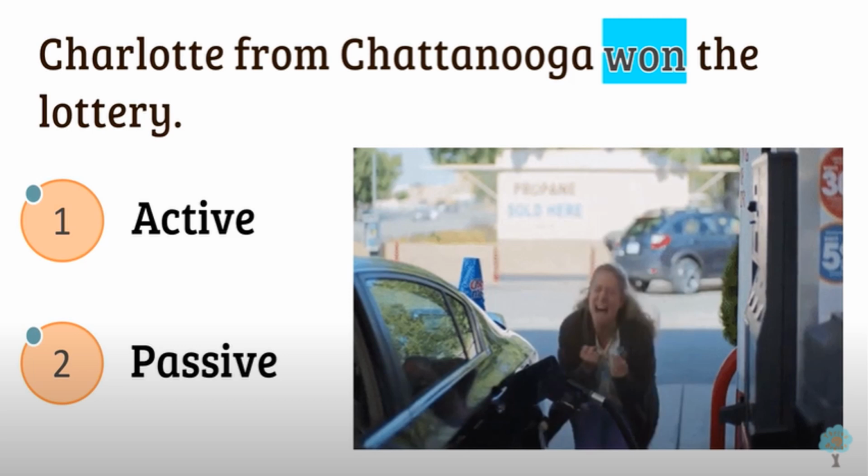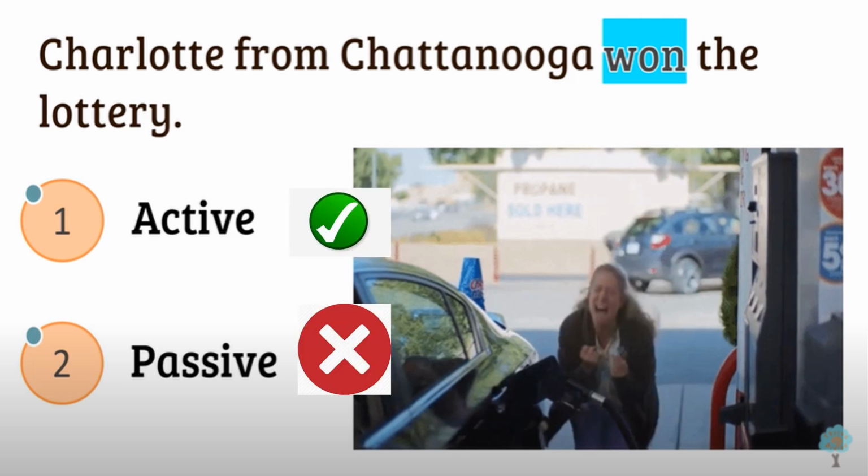Charolette from Chattanooga won the lottery. So one is highlighted. Yes, correct. It's active because active does not contain any helping verb, but sometimes it may contain. So the answer is active voice.